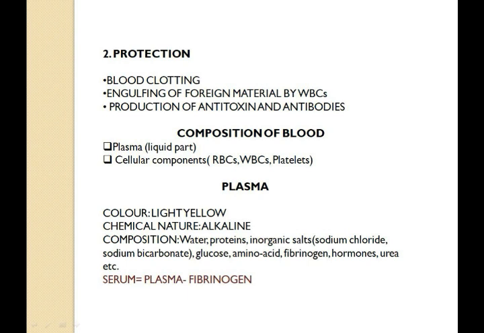Inorganic salts include sodium chloride and sodium bicarbonate. Plasma has one important protein called fibrinogen, which helps in clotting of the blood. So plasma without fibrinogen is given another term, that is called serum.